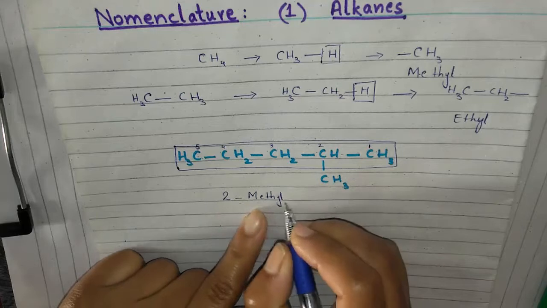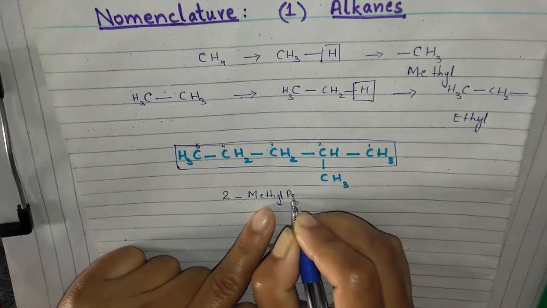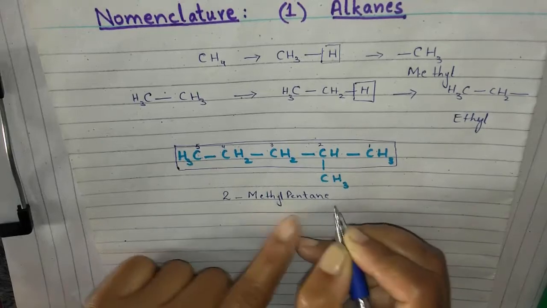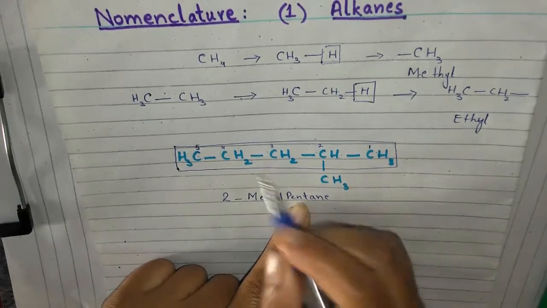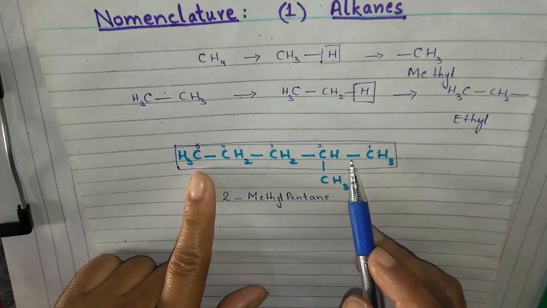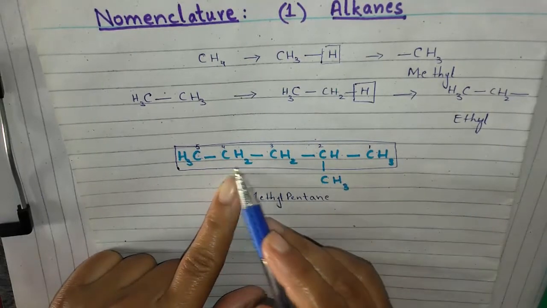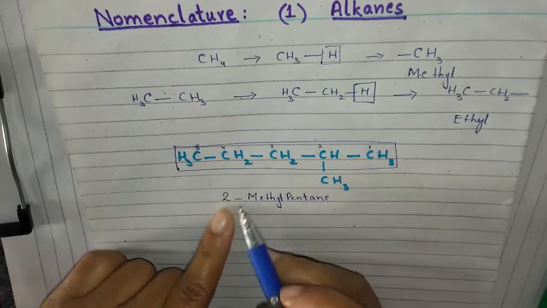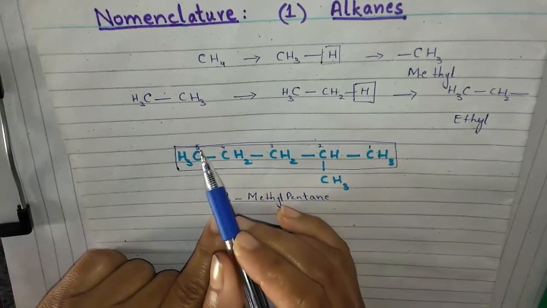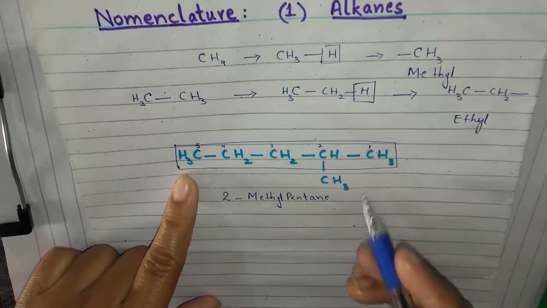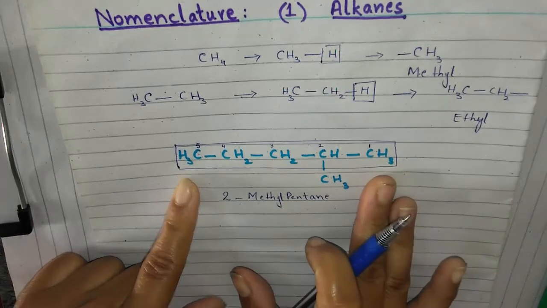We will write 2-methylpentane, P-E-N-T-A-N-E. The A-N-E at the end indicates that it is an alkane. Alkanes are those compounds which contain single bonds, and you can see this compound is an alkane. 2-methylpentane. Pentane means it contains 5 carbon atoms. Now this is a very simple example.